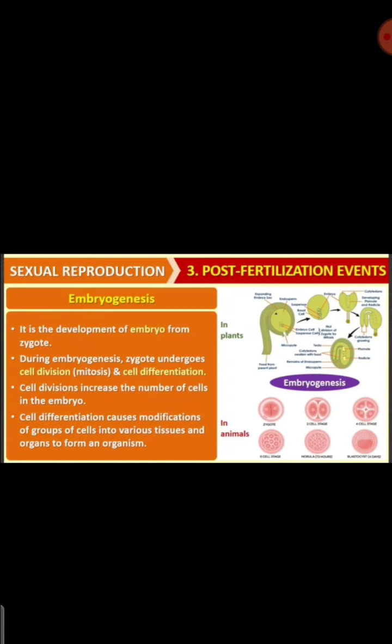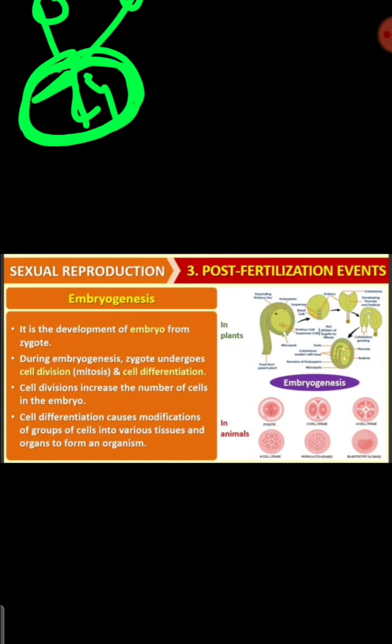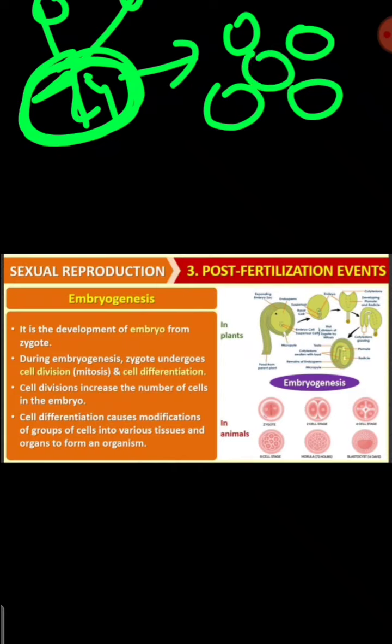Next we studied about embryogenesis, okay. So during embryogenesis, the zygote has to undergo cell division, mitosis and cell differentiation, right, to form the embryo. So male and female gametes will fuse to form the zygote, right. This zygote is now a single cell, it has to first divide. So cell division should take place so that it will become multicellular.